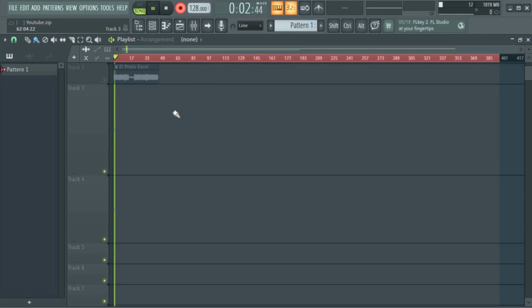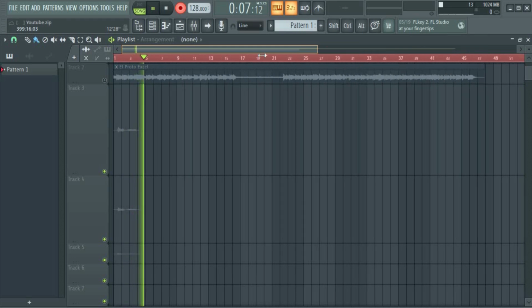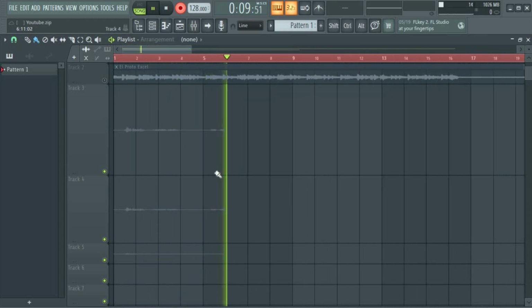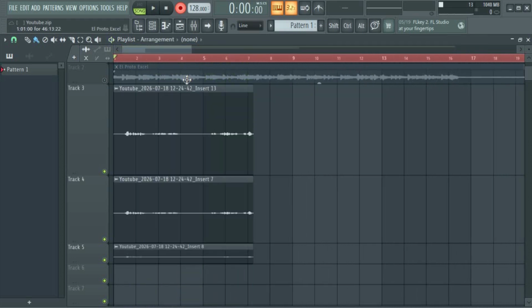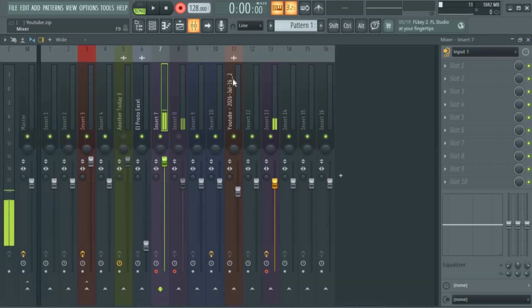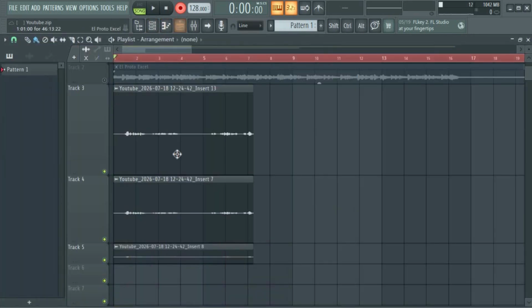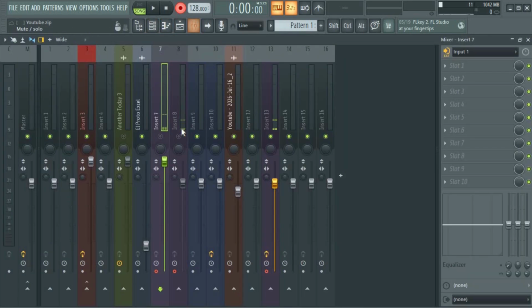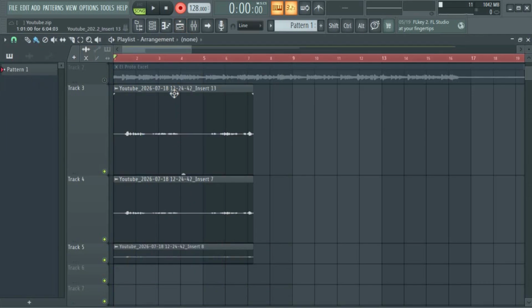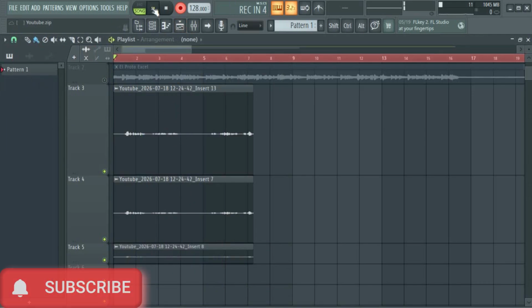So I'm talking with my words here. Okay, it's recording everything. Why is it recording 3? It's because I have 3 inputs here, and even if I mute it, it will still record. You see, you can see 1, 2, 3. It's coming out from the mixer. Understand? So even if I mute it, they will still come out. That's why we have these 3. Yeah, if I just play it, no.